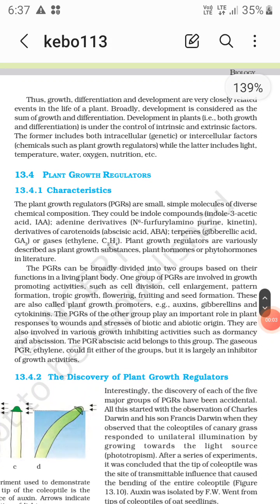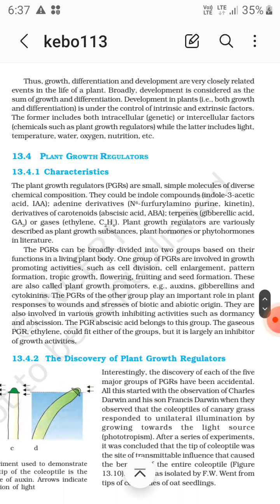So plant growth regulators are the chemicals, intercellular factors, like the characteristics. Now the plant growth regulators are small simple molecules of diverse chemical composition.